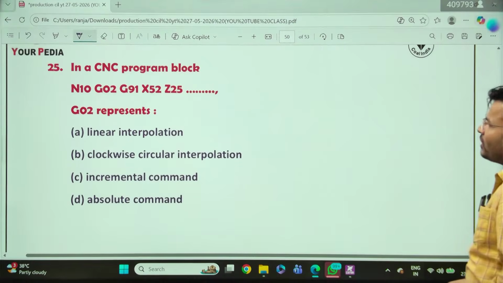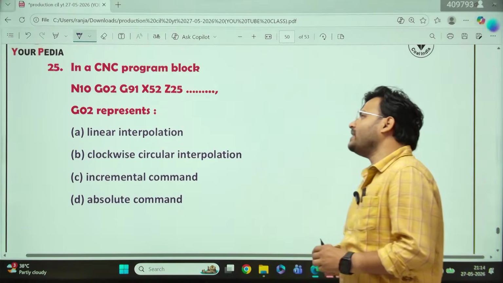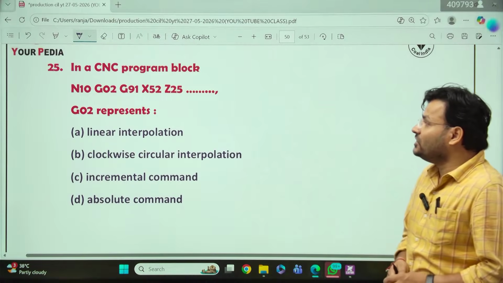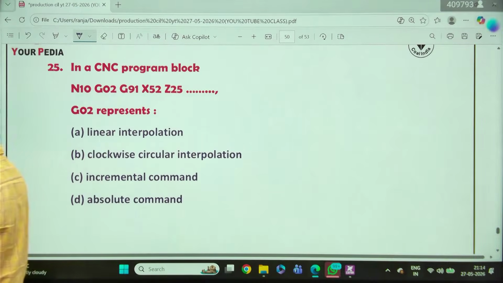In the CNC program block N10, G01, G91, X52, Z25, G02 represents what? I think all of you can answer. What is G02 representing here? Linear interpolation, clockwise, incremental or absolute?